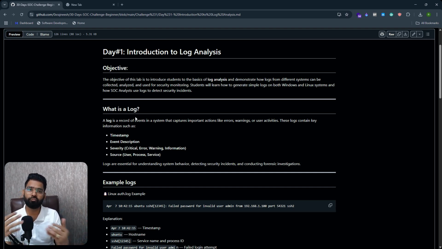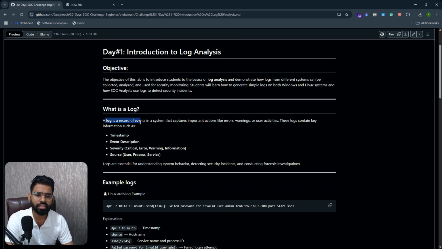The activity performed by a SOC analyst to find the relevant data from the log is called log analysis. Something happened in the past, and now you want to know what happened and how exactly it happened. You get that information from the logs of the past event, and that activity is called log analysis. It's very, very important, remember this.